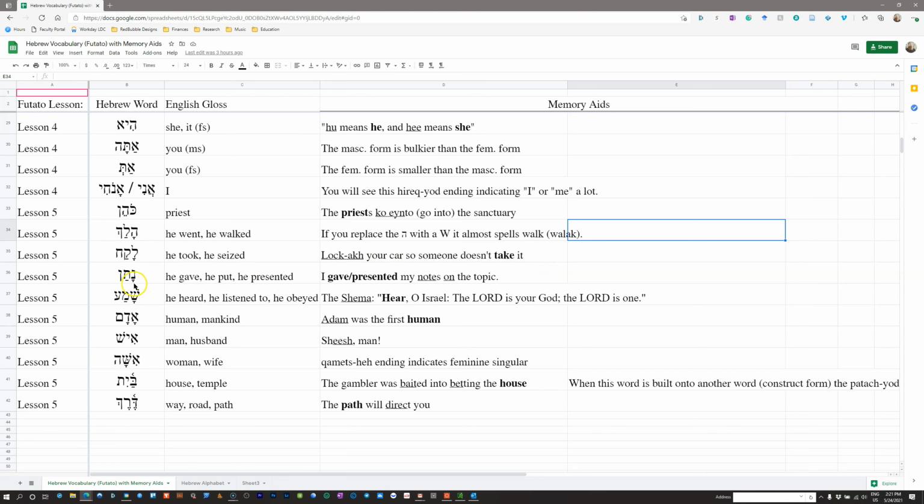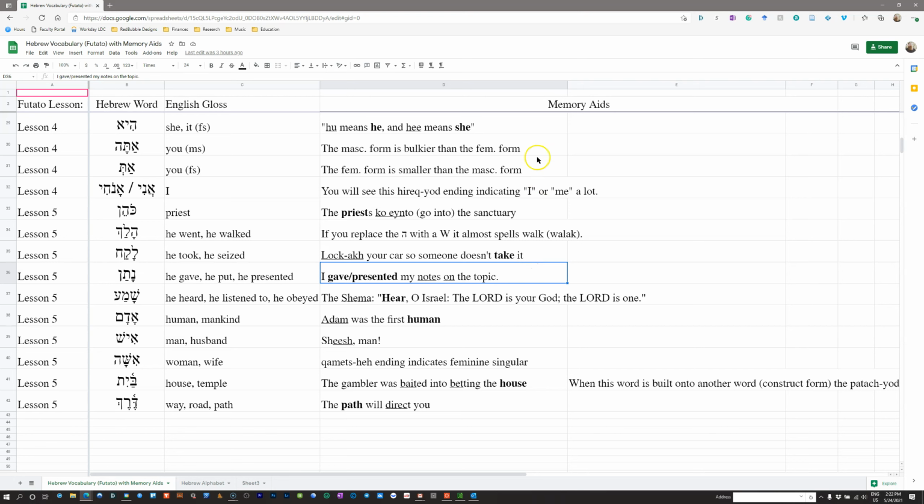Next one, we have Natan. Natan can mean a lot of different things. It has a very broad range of meanings. Generally, it means something like he gave, or he put down, or he set, or he presented. It's this idea of giving. So Natan would mean he gave, he put, he presented.